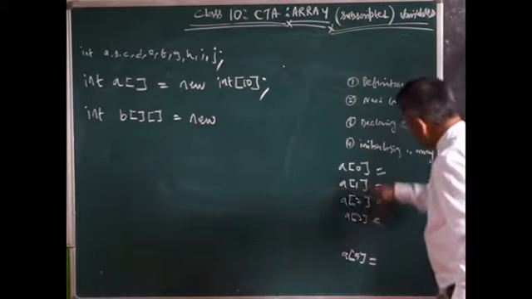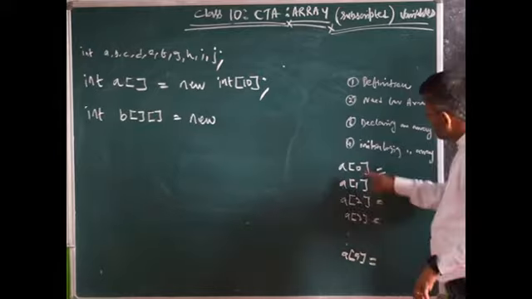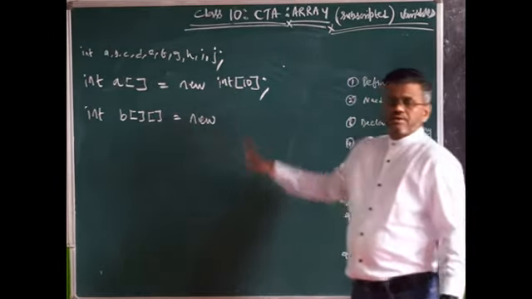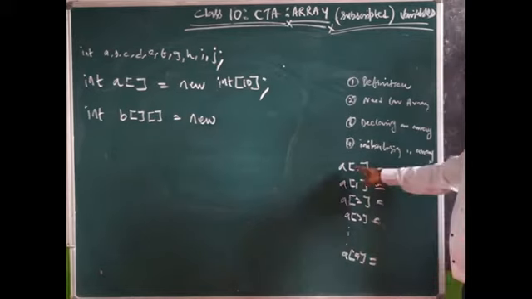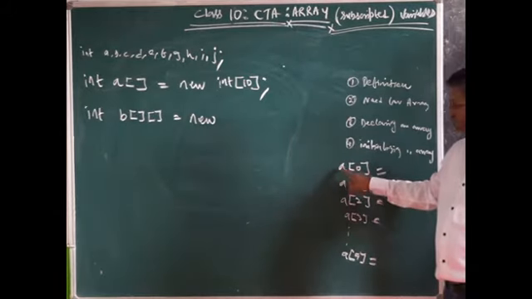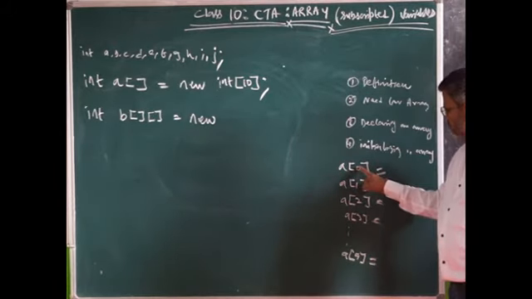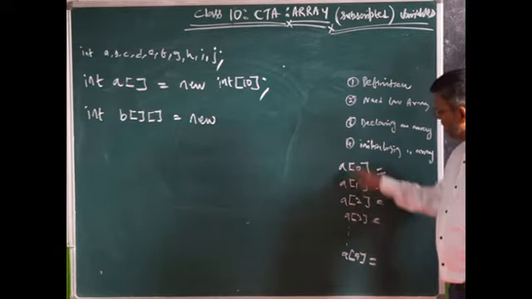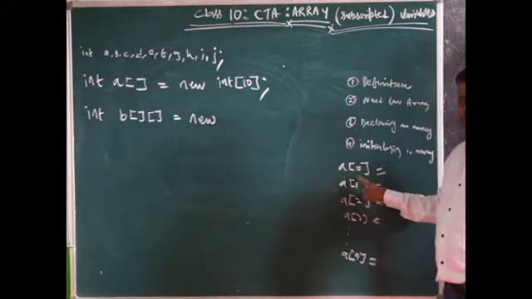Imagine 0 to 10 would mean 11 elements. That's the reason I wrote 0 to 9. In your RAM, the computer reserves 10 values. All of them are referenced as A: A of 0, A of 1.